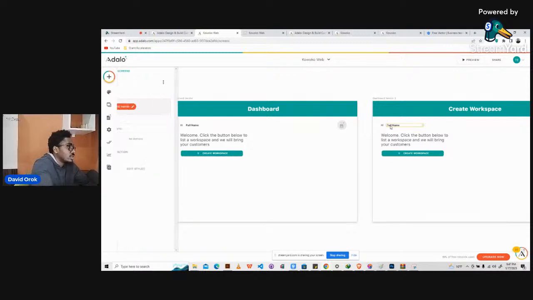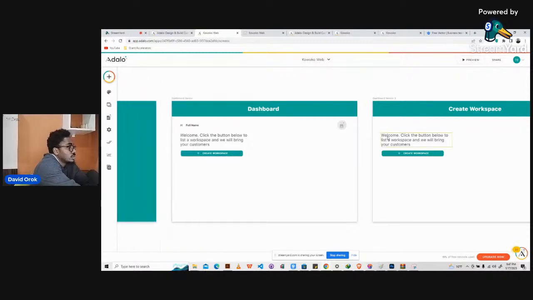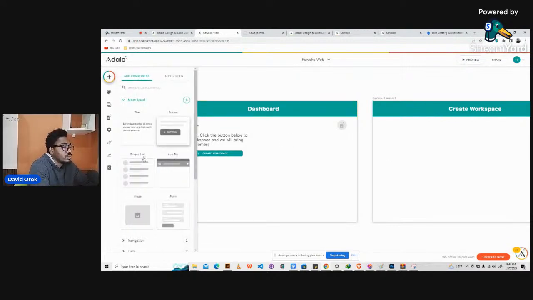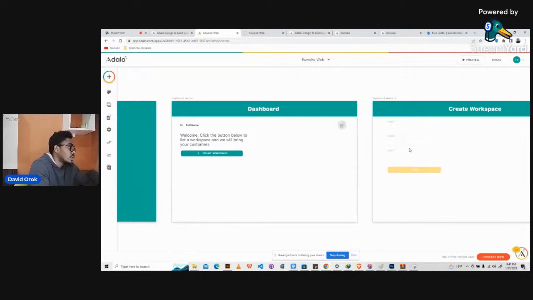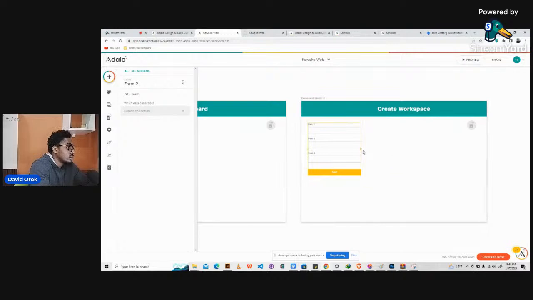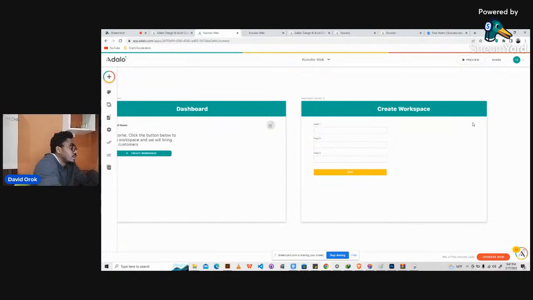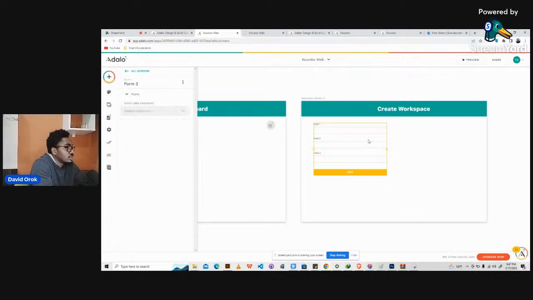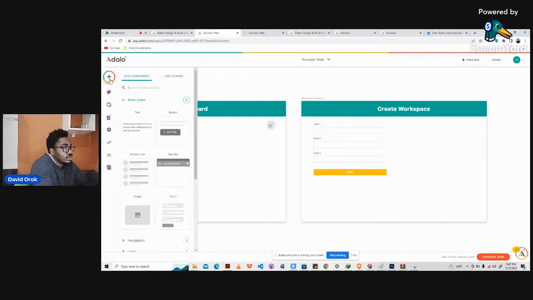So here I will just take off this and take off this, right? So I will just go ahead and bring in a form there. You can choose to style it the way you want. It depends on the UI of your design. You can decide to style it how you want. So we can put it here like this. Then I can take this off. And what else? So we have this. So you can click this. You can put some sort of text here. Let's do it. All right.